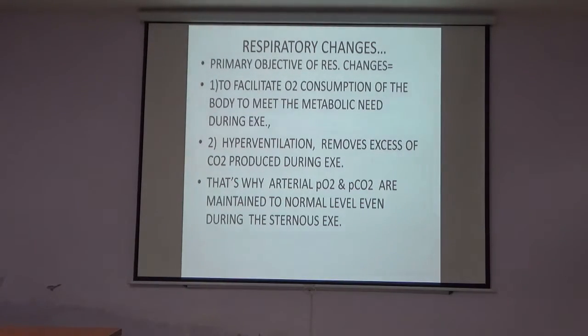That's why the arterial partial pressure of O2 and partial pressure of CO2 are maintained at the normal level even during strenuous exercise. This is the main adaptation. The purpose of the adjustment or acclimatization is to maintain the arterial partial pressure of O2 and partial pressure of CO2.